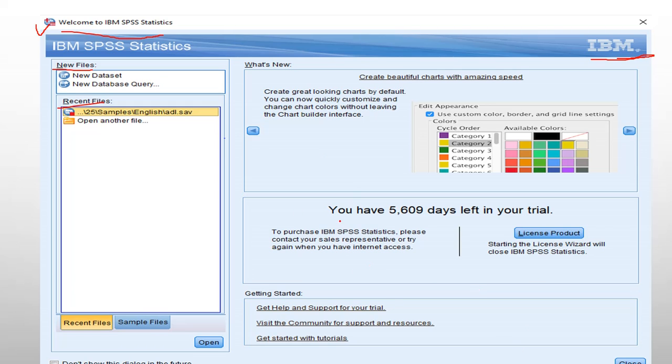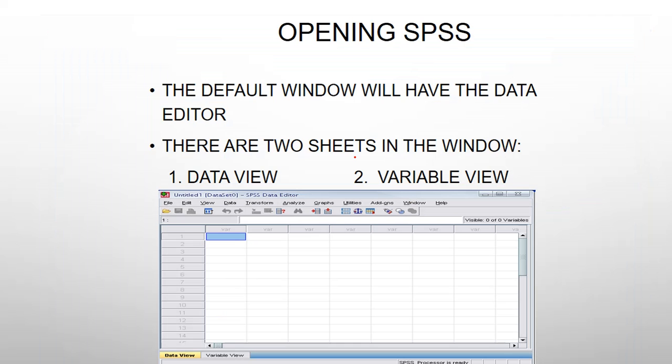Here I installed a cracked version, so it is showing 5609 days you have left as trial balance. If you install from my website, you can get I think a 30 days or 15 days free trial only. After that you need to buy the license.